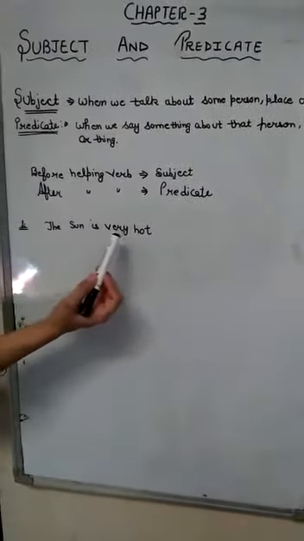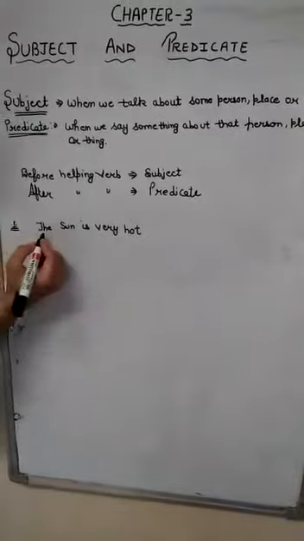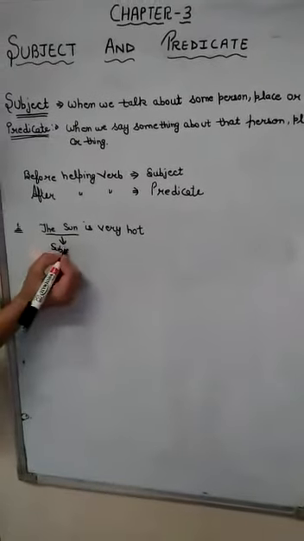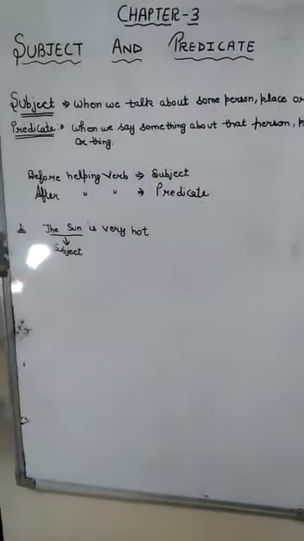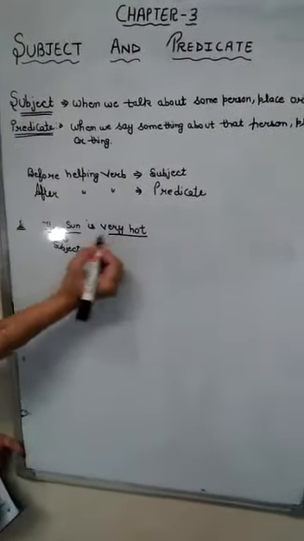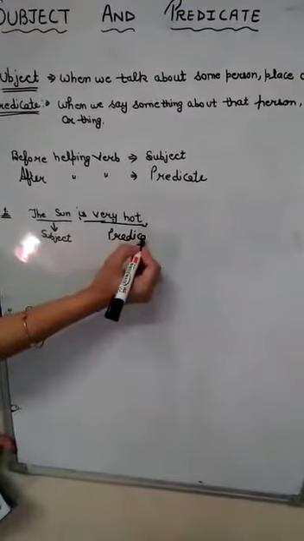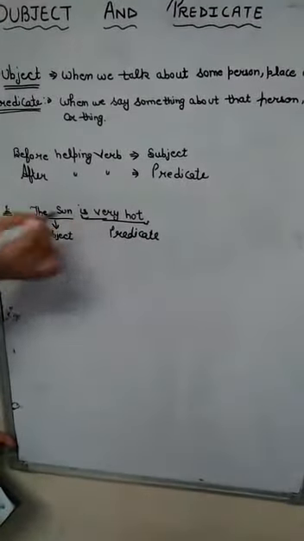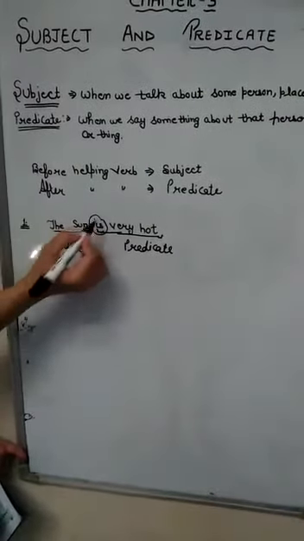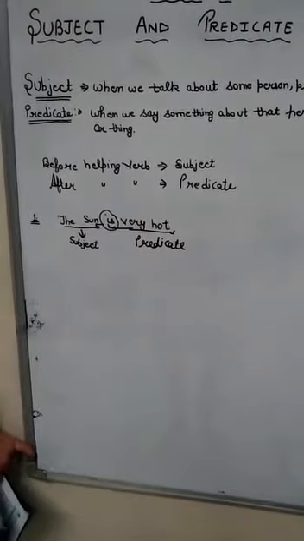The sun is very hot. So here we are talking about the sun. That means it is a subject. What do we talk about the sun? We talk that the sun is very hot. So that part is the predicate. And is is the helping verb. If you don't understand clearly, then you know that if there is a helping verb, before the helping verb there is a subject, and after the helping verb there is a predicate.